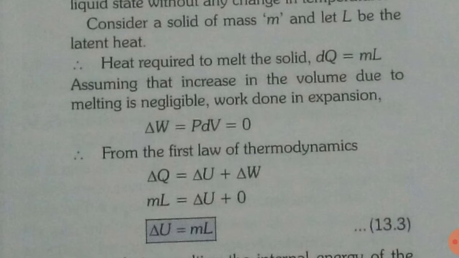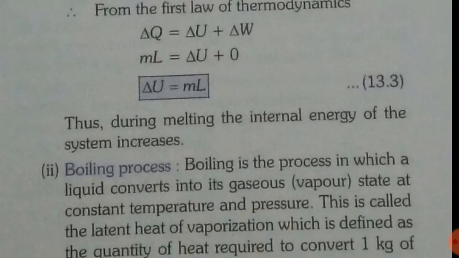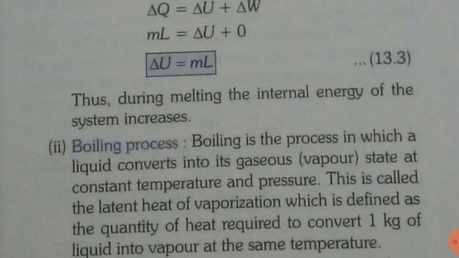Now assume that the increase in volume due to melting is negligible. No change in volume means no work is done here. So del W equals 0. So according to the first law of thermodynamics, if we put the value of del W as 0 and del Q as mL, we get mL equals del U, or del U equals mL. That means the change in internal energy will be m into L.